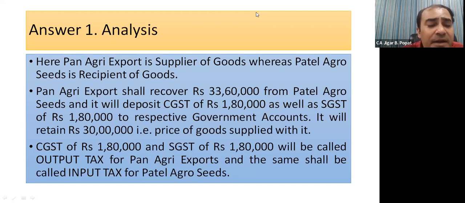And the tax collected by supplier is called output tax. And for the purchaser, that is recipient, Patel Agro Seeds, it is input tax. It is inward supply. For recipient, it is inward supply. It will come within the factory. So it is inward supply. And the tax paid while purchasing goods is called input tax.